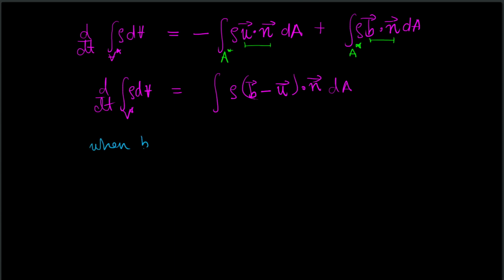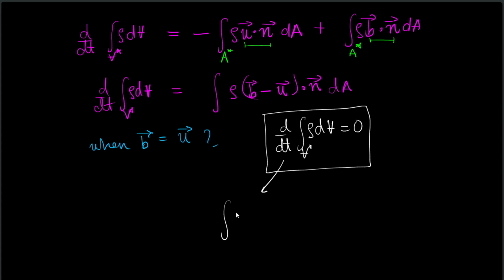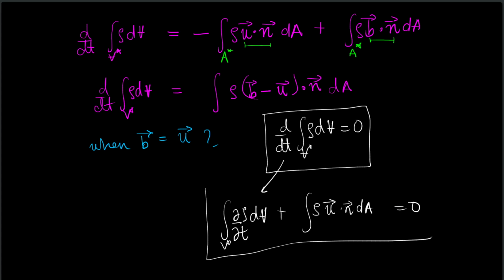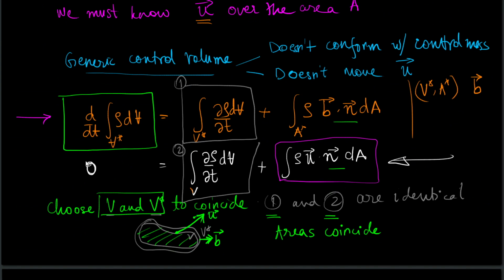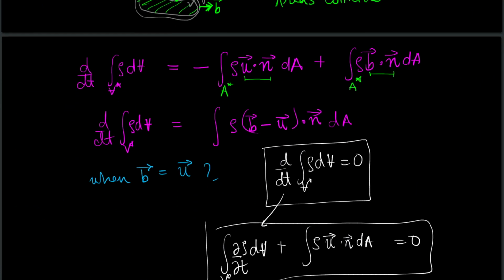When b is equal to u, the conservation of mass statement simplifies to d dt of integral rho dV over V is 0, where now the control volume is moving with the velocity u, and this left hand side by very definition is integral of del rho del t dV plus integral rho, but now b is equal to u, so this will be u dot n dA, and we get back the original equation, that is this particular equation. Okay, so when b is equal to u, we get back our original equation.